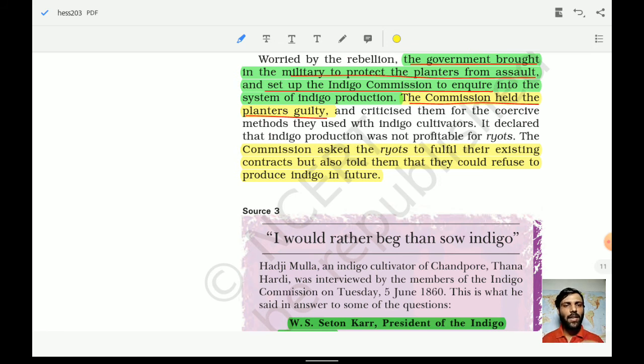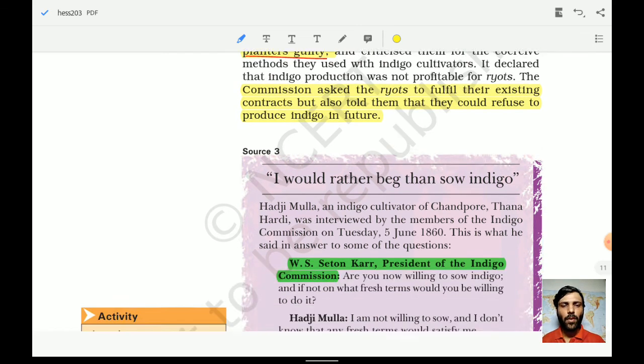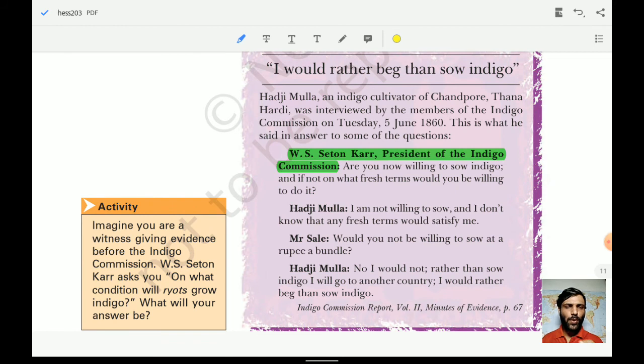The commission asked the ryots to fulfill their existing contracts, but also told them that they could refuse to produce indigo in future. If anybody has an existing contract, they need to complete it, and in future they can deny it. An interesting story is told about this commission. The head was W.S. Seton-Karr, the president of the Indigo Commission. We are not going into this story, but I just wanted to provide the name of this person. Remember this: he was the president of the Indigo Commission.